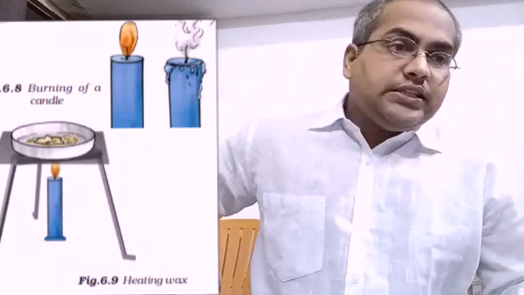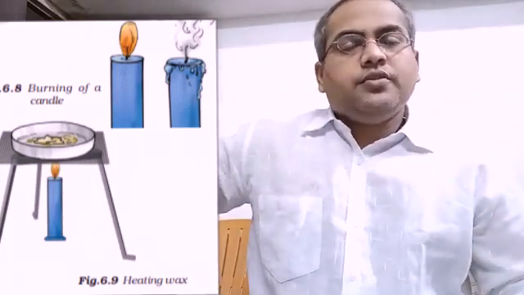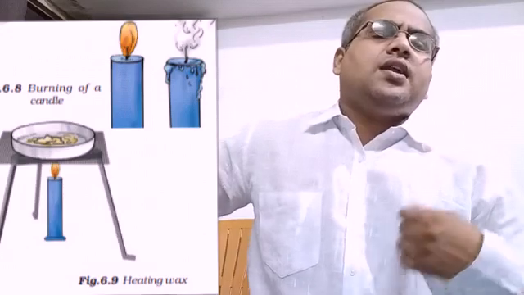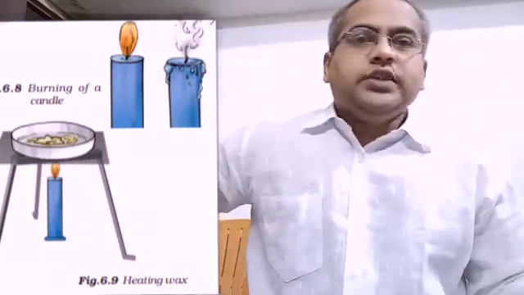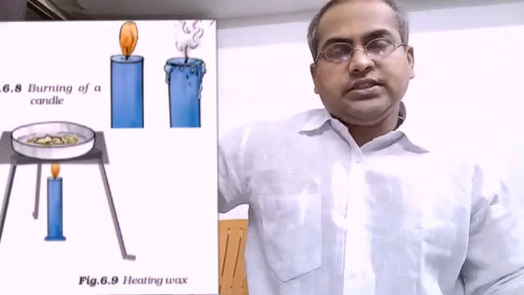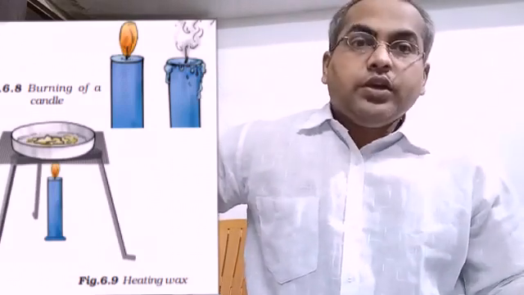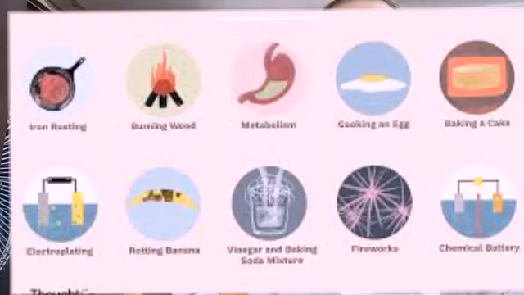If you take examples of this type of change, a huge number of such changes take place on a daily basis. First of all, cooking of food is a chemical change. Second, digestion of food is a chemical change. If you burn something, it is a chemical change.